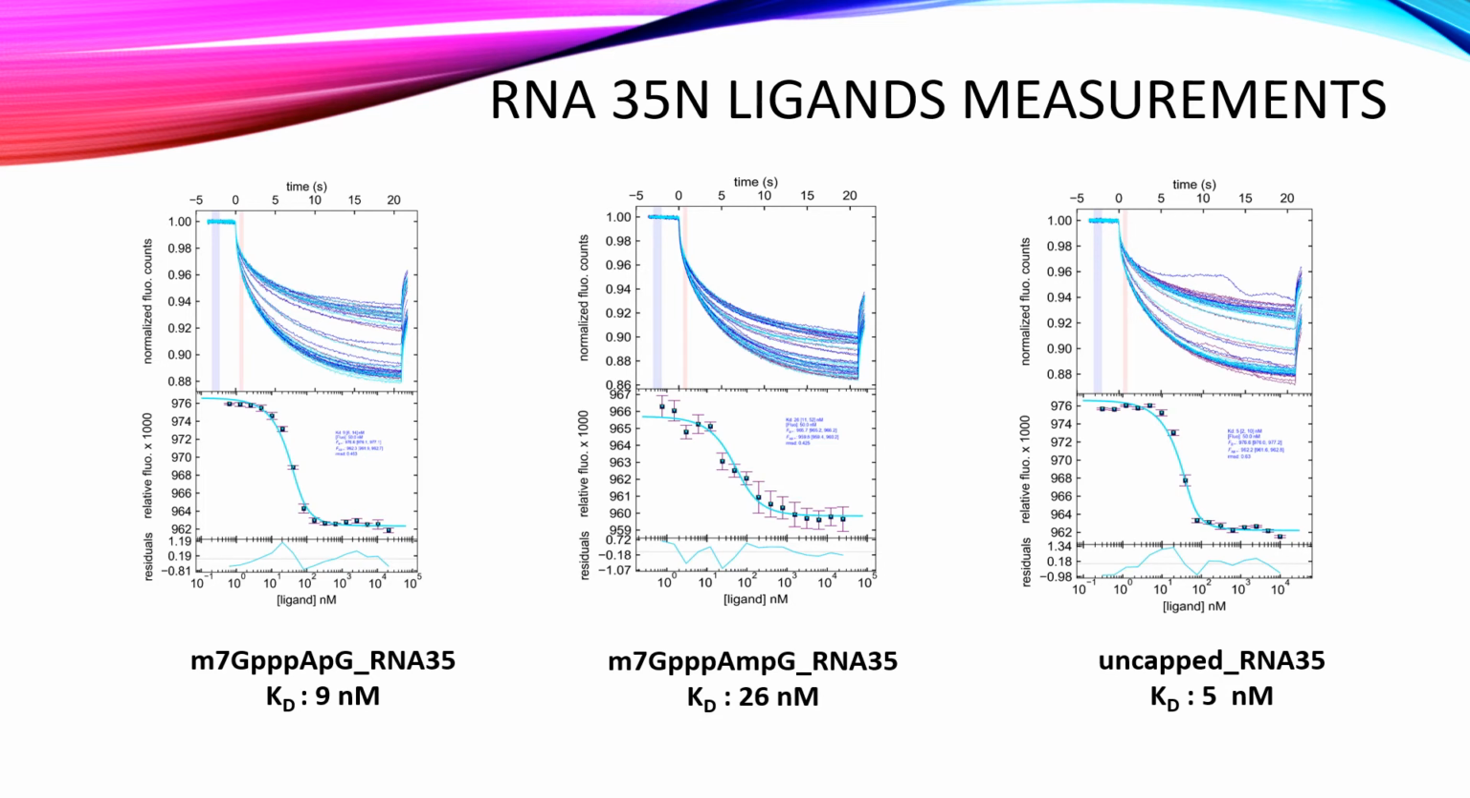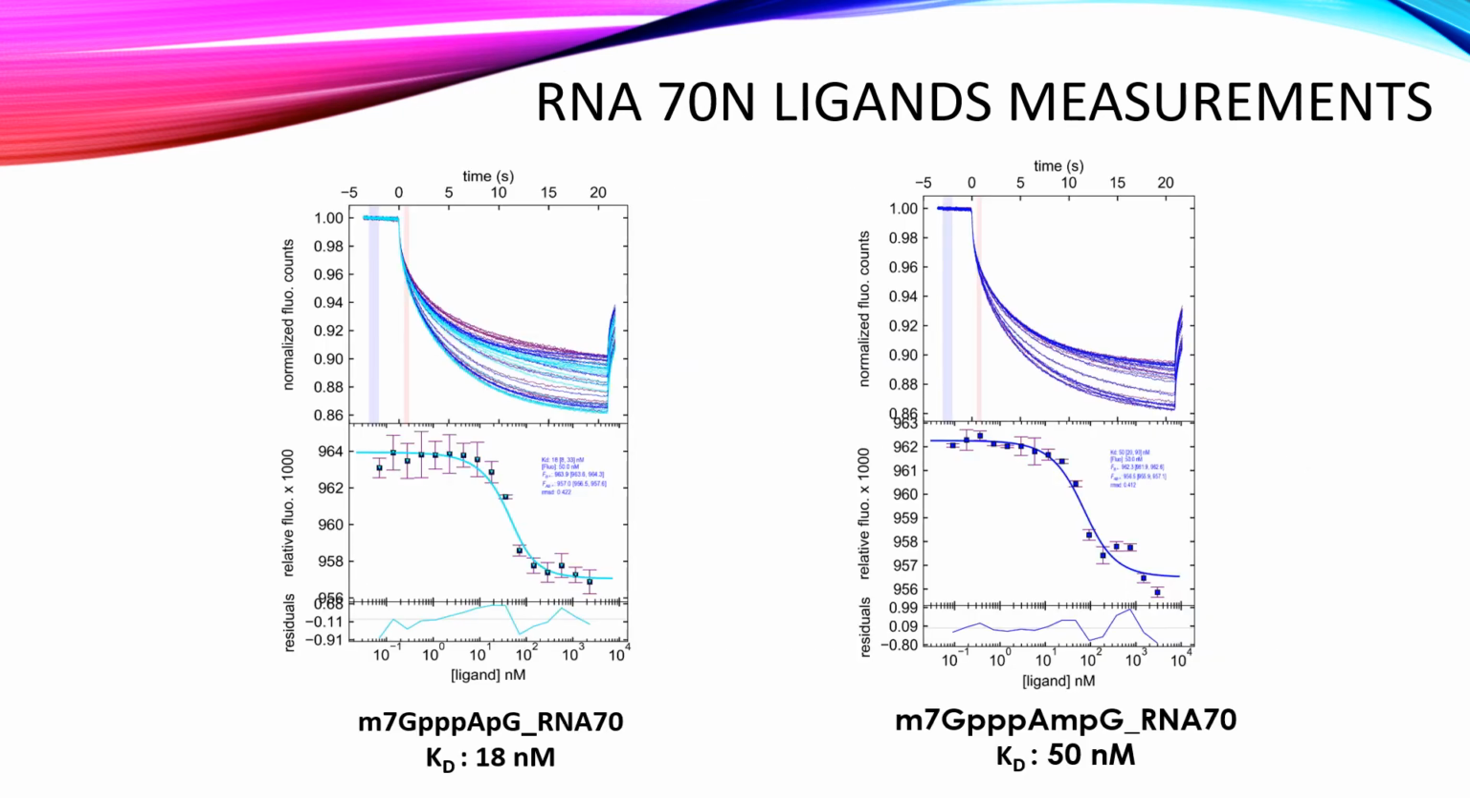Affinity was measured for capped RNA with cap0 of 35 bases length, obtaining a Kd of 9 nanomole, for RNA 35 with cap1 obtaining a Kd of 26 nanomole, and uncapped RNA 35 was also measured, obtaining a Kd of 5 nanomole. Additionally, measurements were also performed for longer RNA molecules of 70 bases in length.